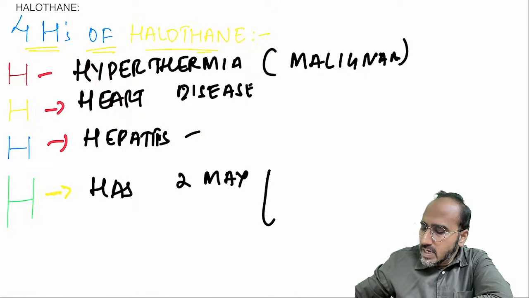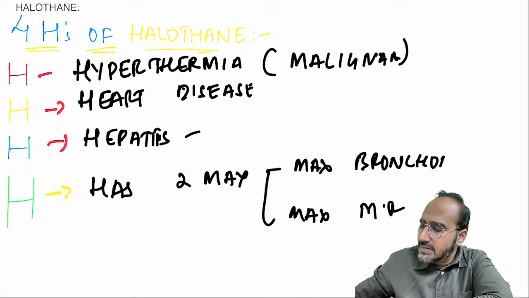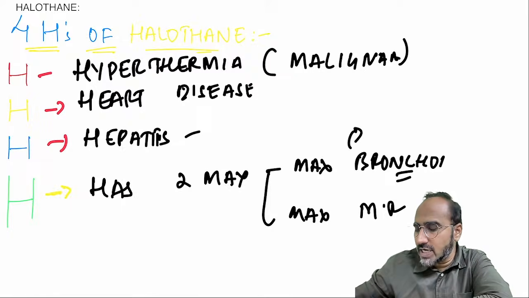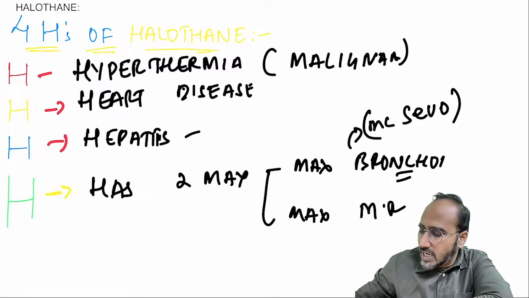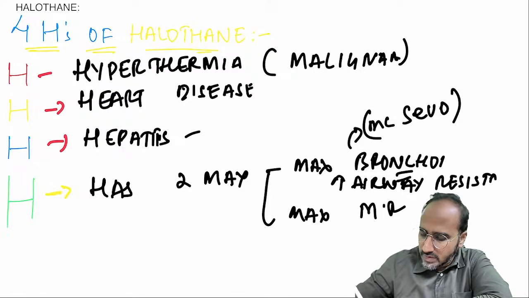What maximum? It can cause maximum bronchodilation and maximum muscle relaxation. Even though it causes maximum bronchodilation, it still increases the airway resistance. Hence, most commonly for bronchial asthma, what we use is sevoflurane. Why? Because halothane can increase the airway resistance, even though it causes some bronchodilation.